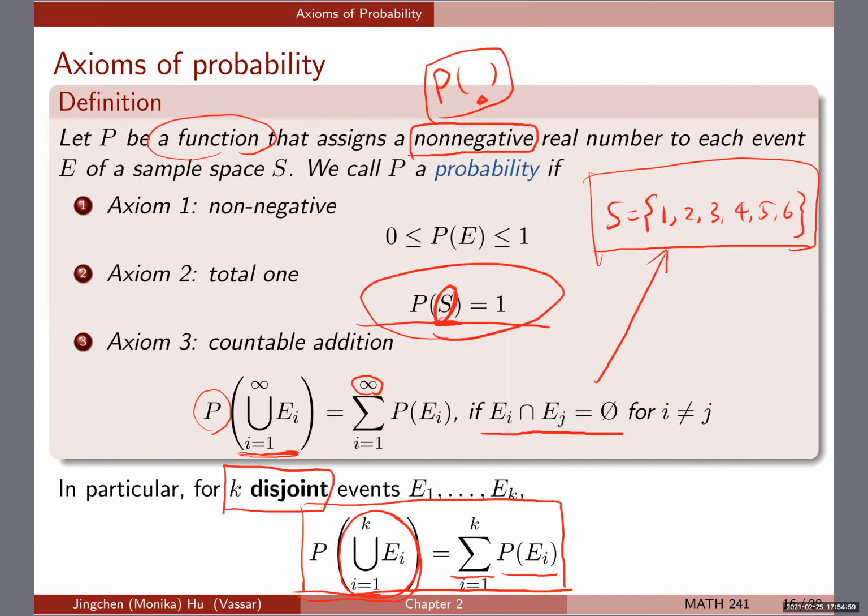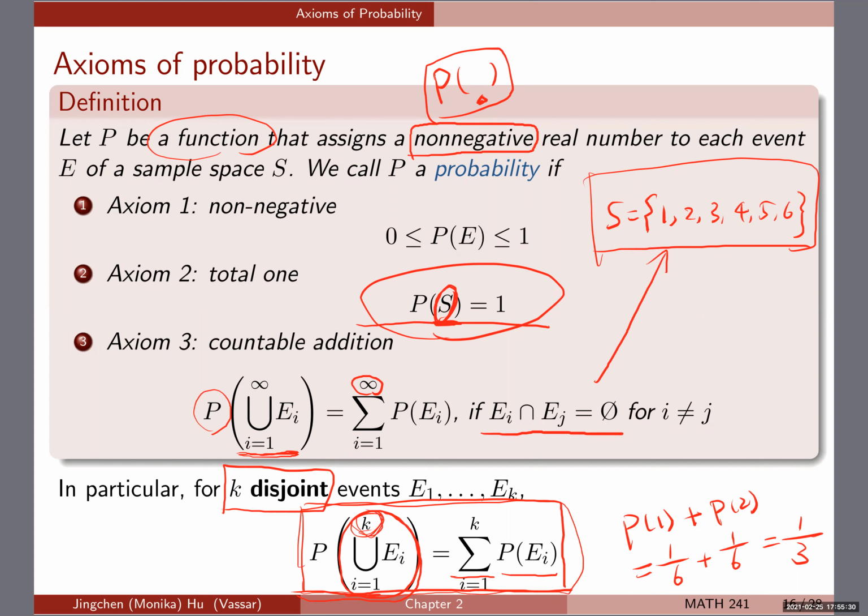Based on axiom 3, we know that it is the same as summing up the probability of getting 1 and the probability of getting 2. If it's a fair die, this is going to be 1/6 plus 1/6, which gives you 1/3. Right now we're mostly talking about disjoint events, which are countable, a finite number of them.